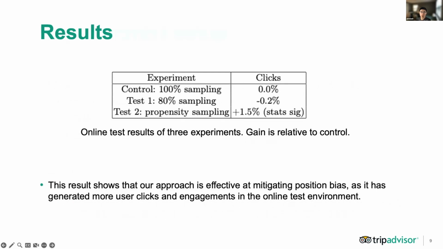Here are the experimental results. Among the 3 experiments, the model with propensity sampling has the best performance. Compared with the control model, it improves the clicks by 1.5%, which is statistically significant. This model also outperforms the model with a constant sampling rate of 80% by 1.7% in clicks. This result shows that our approach is effective at mitigating position bias as it has generated more user clicks and engagements in the online test environment.